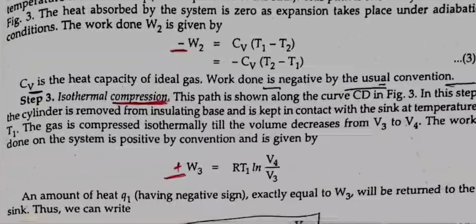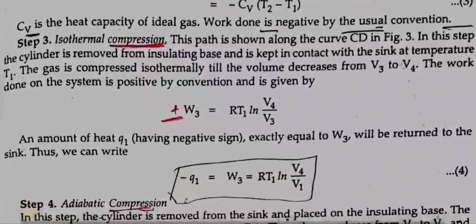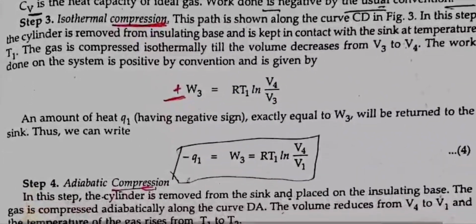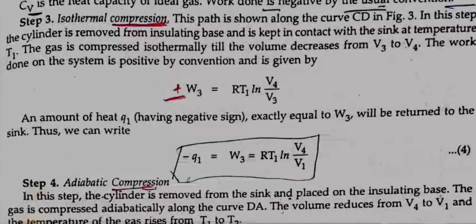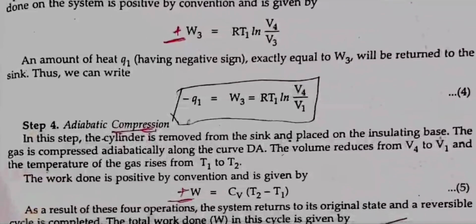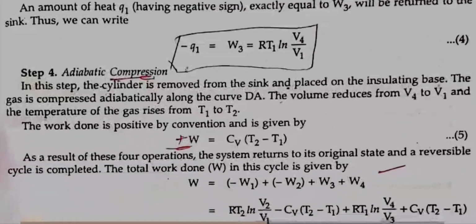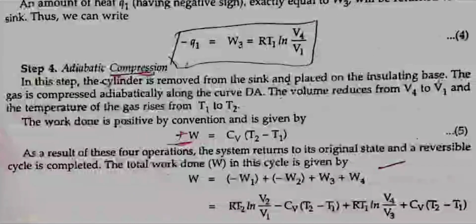Step 3. Isothermal compression. This path is shown along the curve CD in figure 3. In this step, the cylinder is removed from the insulating base and is kept in contact with the sink at temperature T1. The gas is compressed isothermally till the volume decreases from V3 to V4. The work done on the system is positive by convention and is given by W3 is equal to RT1 ln V4/V3. An amount of heat Q1, having negative sign, exactly equal to W3 will be returned to the sink. Thus we can write minus Q1 is equal to W3 is equal to RT1 ln V4/V3.